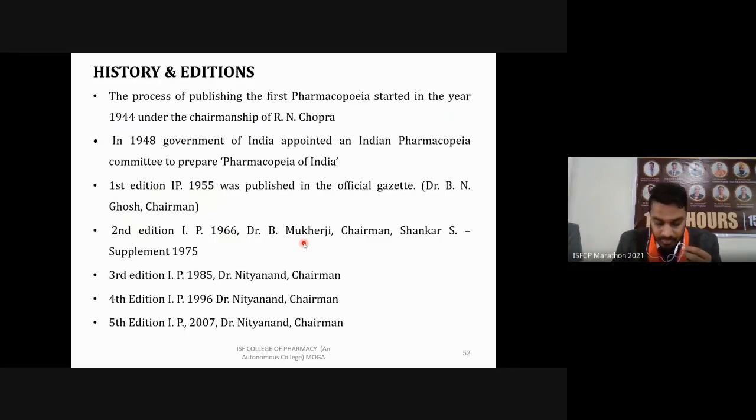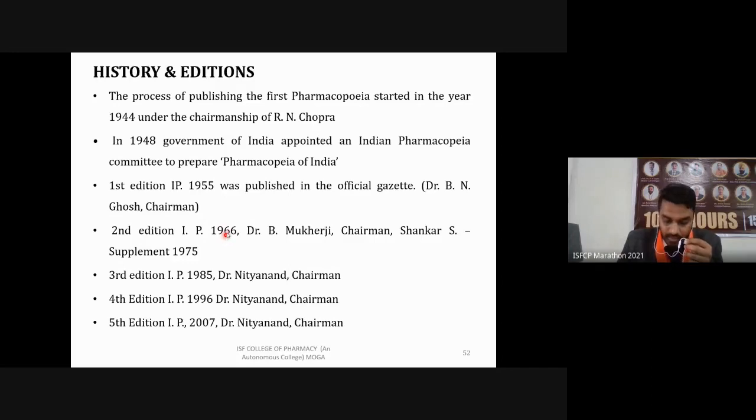So it was after this, you can say after the monograph of drugs, particularly their manufacturing, how you are going to formulate these dosage forms was given. In this, 274 monographs from IP 55 and their supplements were deleted. The first edition was in 1955. From that, a total of 274 monographs were deleted in the second edition, but 93 new monographs were also added there.